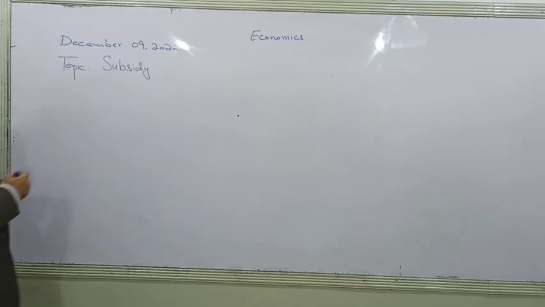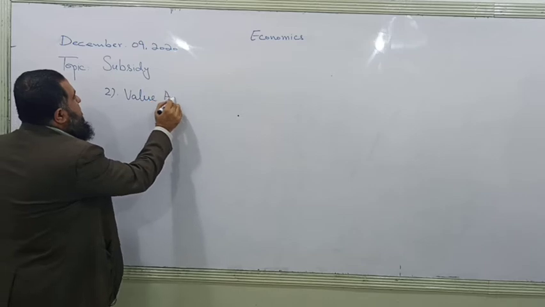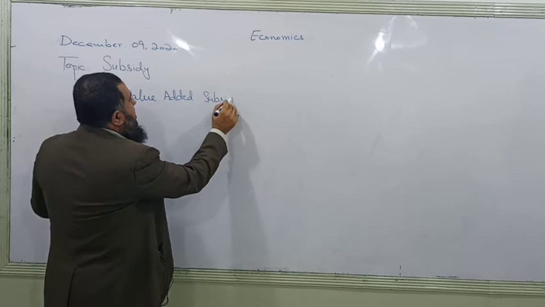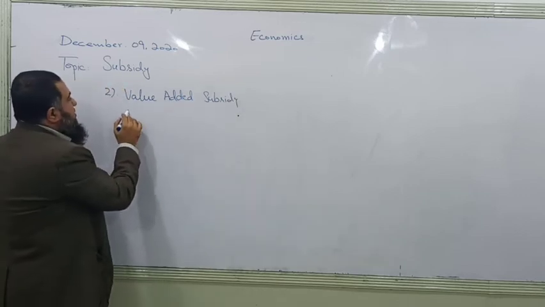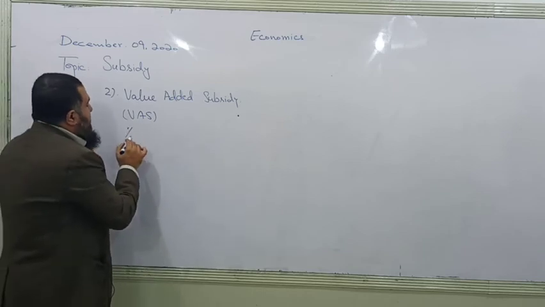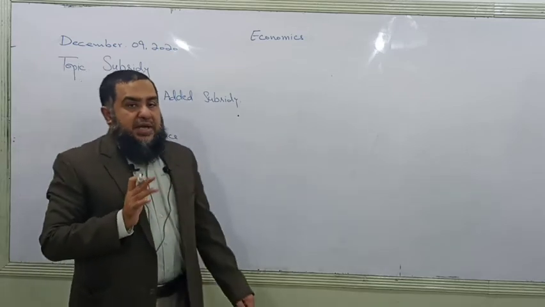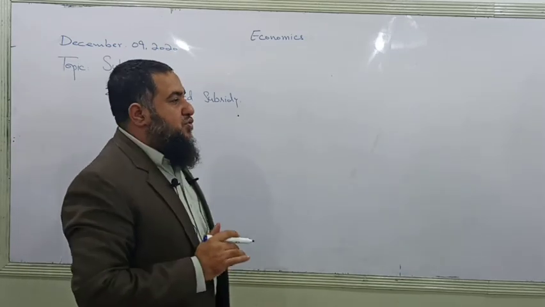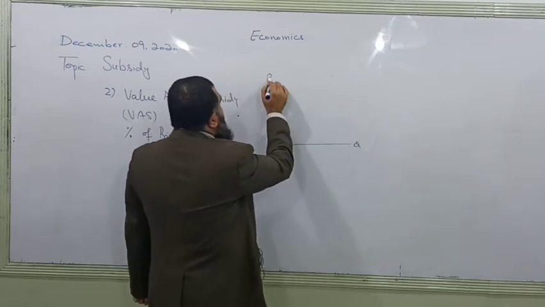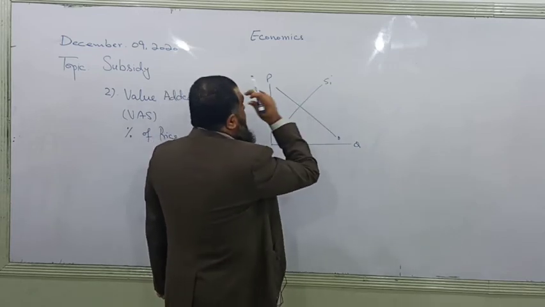The second form of subsidy, we said, is value added subsidy, that is VAS. It is a percentage of price. I said earlier that there will be a non-parallel shift of the supply curve due to this value added subsidy. Now what is happening? You can see this is the demand curve, this is the supply curve.